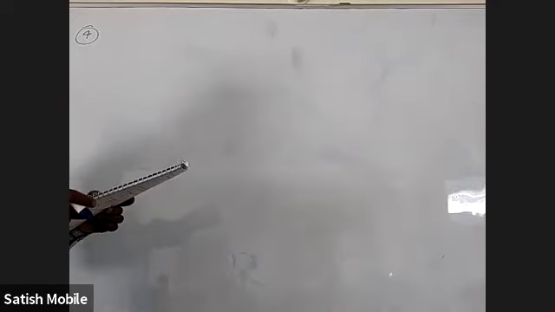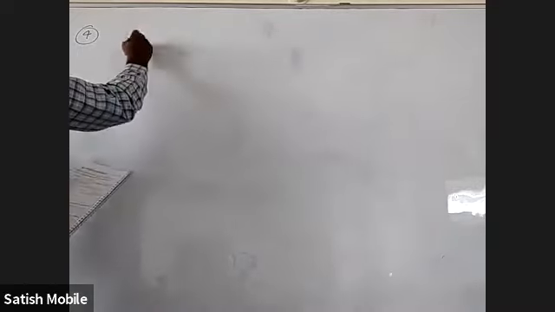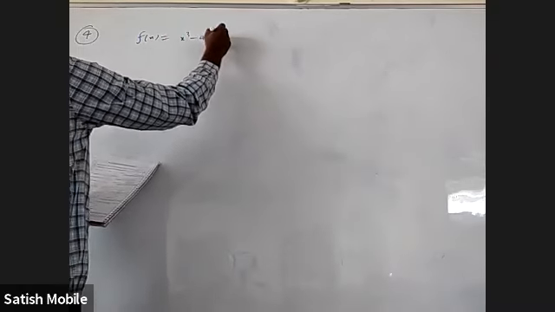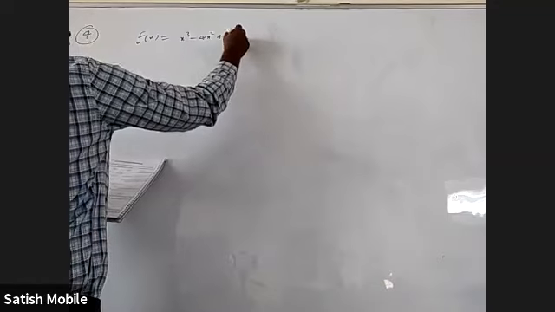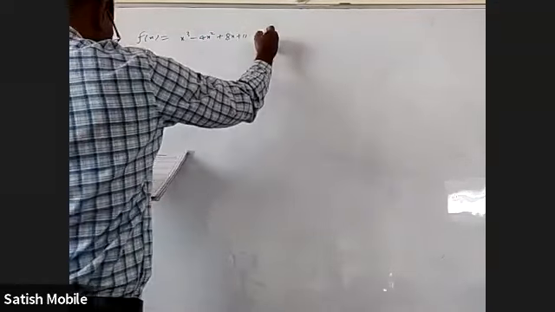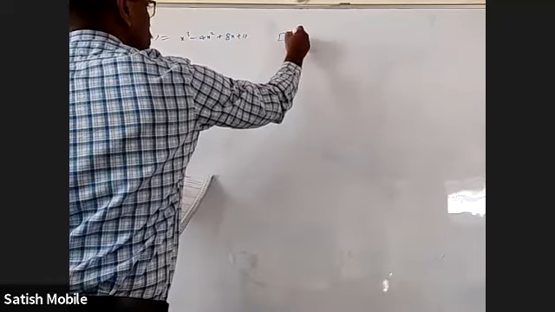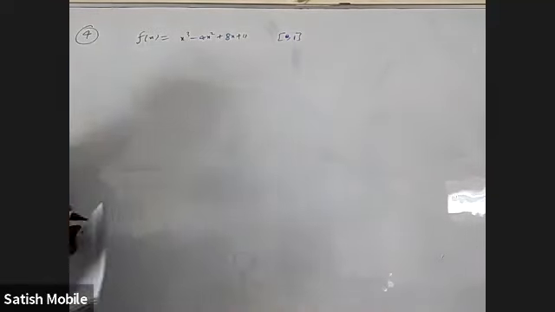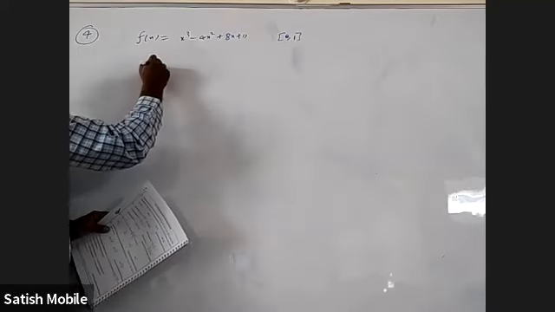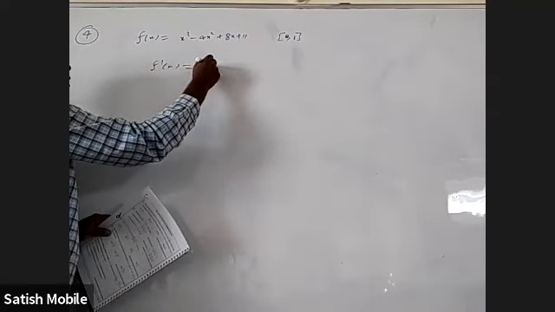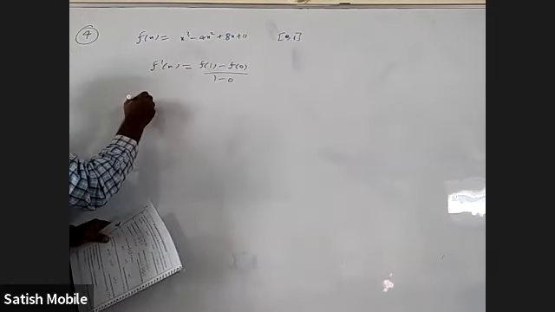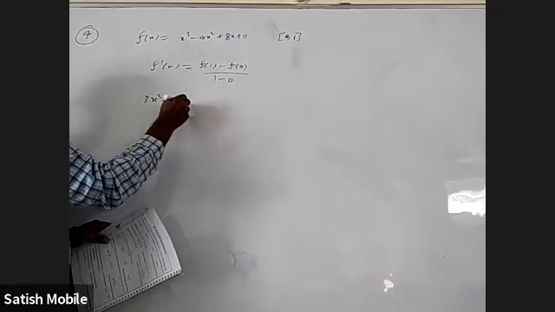Okay, they want us to use Lagrange's mean value theorem for a function here. f of x is equal to x cube minus 4x squared plus 8x plus 11. They want us to use Lagrange's mean value theorem in 0 to 1. So f dash x should be (f of 1 minus f of 0) by (1 minus 0). So 3x square minus 8x plus 8.